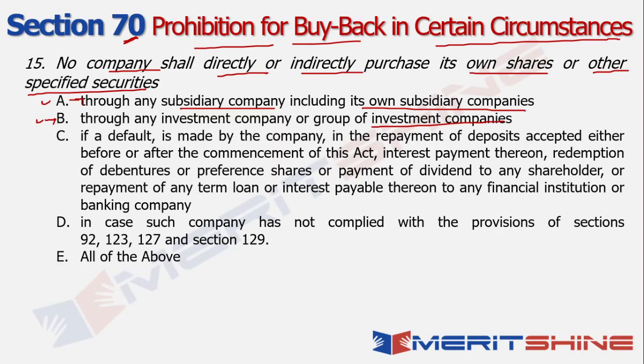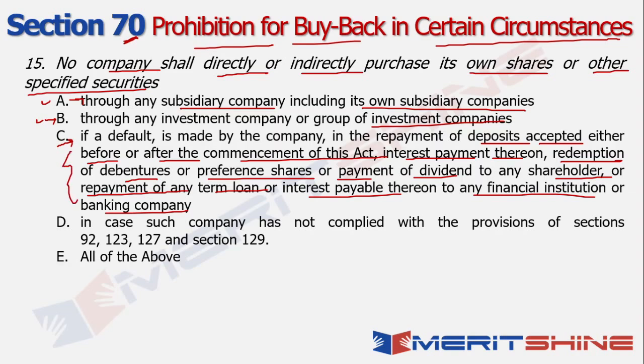If a default is made by the company in the repayment of deposits accepted either before or after the commencement of this act, interest payment thereon, redemption of debentures or preference shares or payment of dividend to any shareholder or repayment of any term loan or interest payable thereon to any financial institution or banking company, right? So basically, in case there is any kind of a default in any of these things, even then the company should not be allowed to purchase its shares, right? Again, seems to be fairly logical.